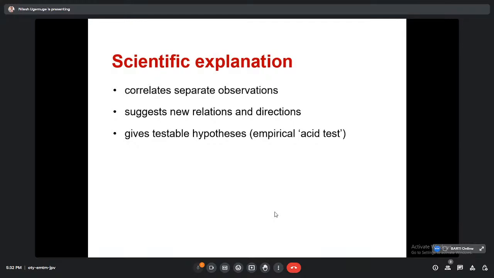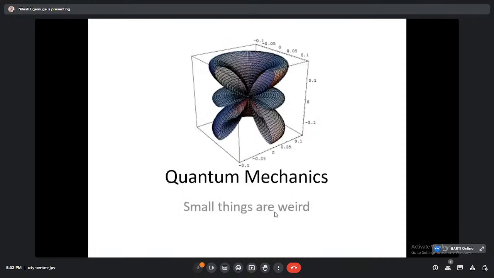So this is the basic idea about quantum mechanics. Then again, if we are talking about quantum mechanics, we are always dealing with microparticles. So we are talking about the electron, the photon, the neutron, the proton, or again a subatomic particle also, as you may know about the lepton, and a number of particles which are present inside the nucleus. And if we want to study their behavior, their mechanics, then definitely quantum mechanics helps us a lot, and that is why we can say that small things are weird.